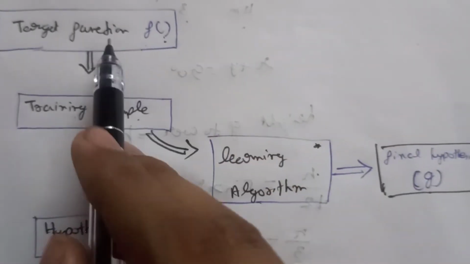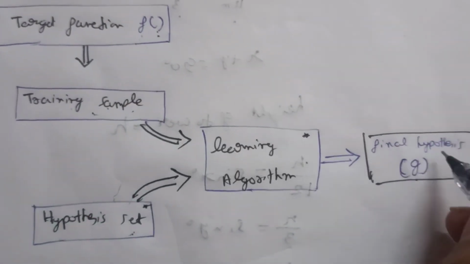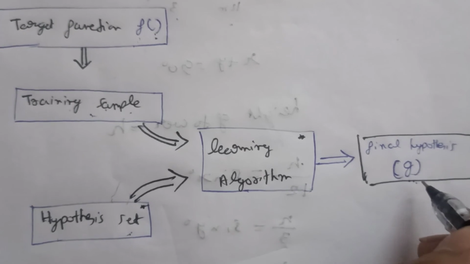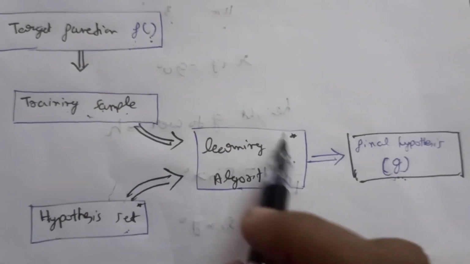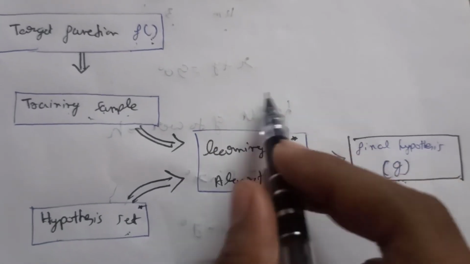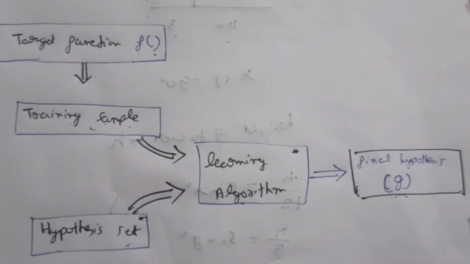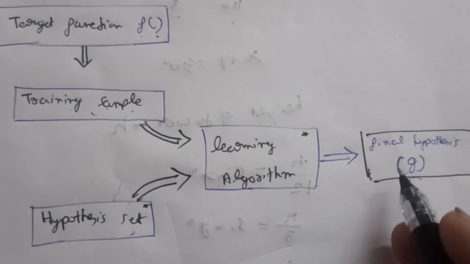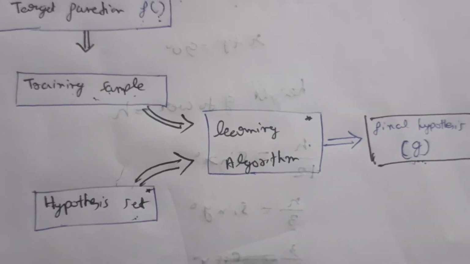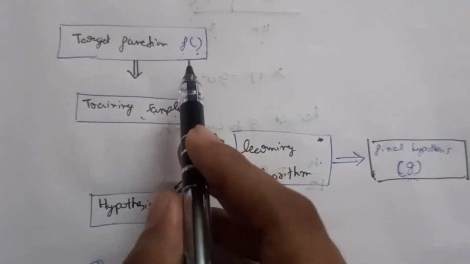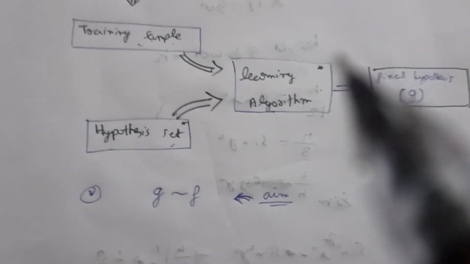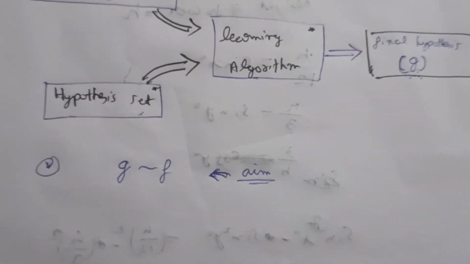So see, this target function is f and the final hypothesis is g, which we are creating. So these two are not similar. Okay, our target is to make these two similar, but if we cannot achieve that, our second target is to make these two as identical as possible. Okay, we make this g close to this target function f. Okay, that is our main aim.